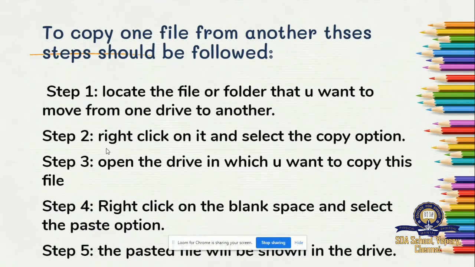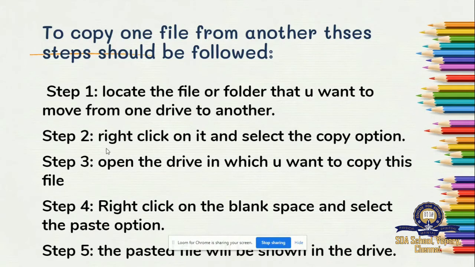In that drive, right click again, and you'll have a small option menu. In that menu you'll have a paste option. Click paste, and the final step is that the file which you copied will be pasted in drive D. And if you open drive C, you'll find the file in C also, and you'll find the file in D also. Why? Because you just copied that file from one drive to another, so in both drives you'll have the file.